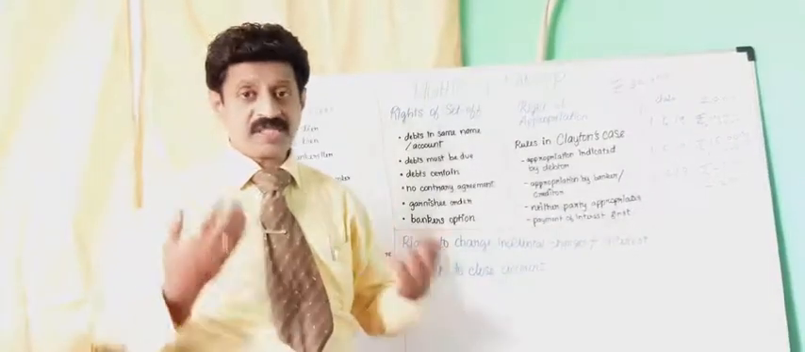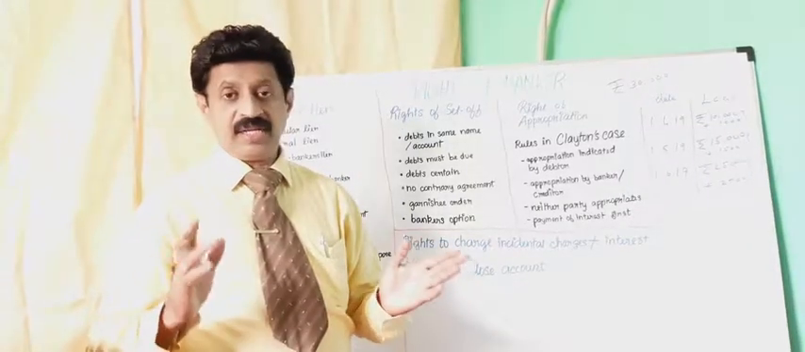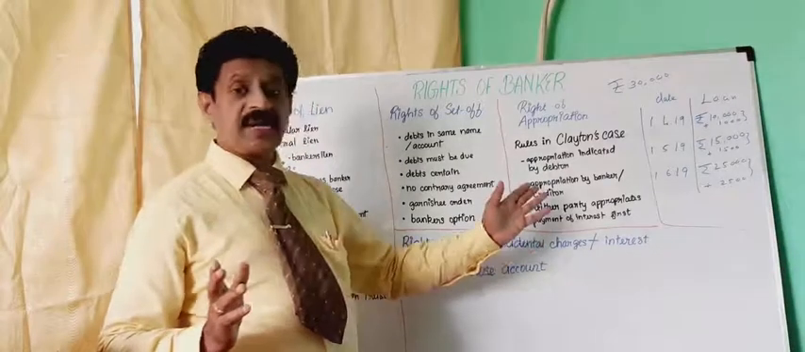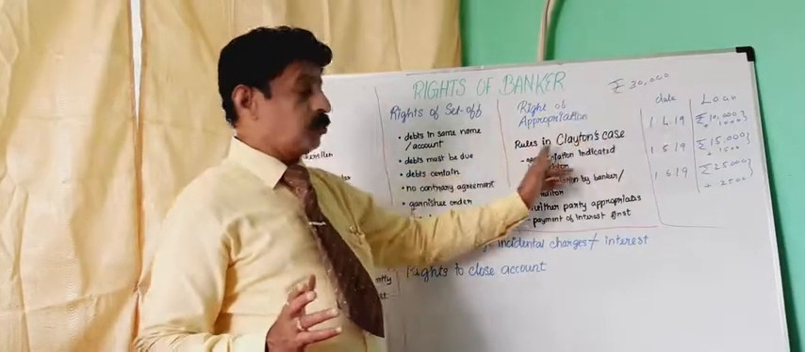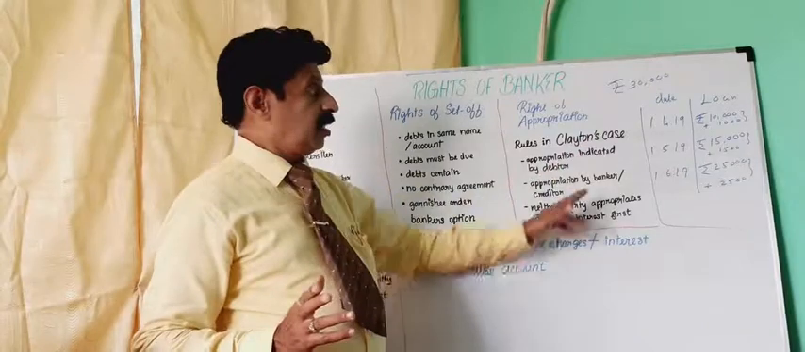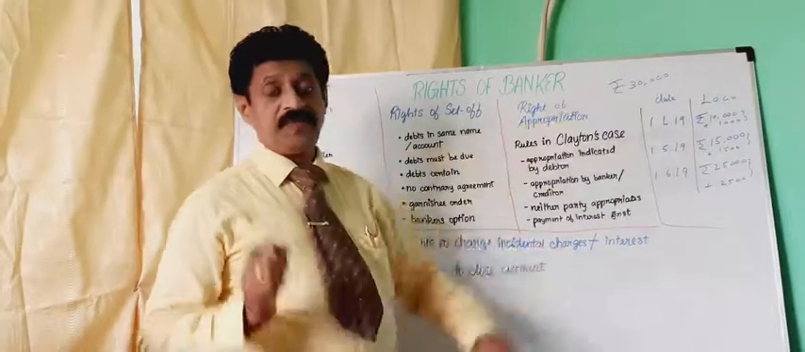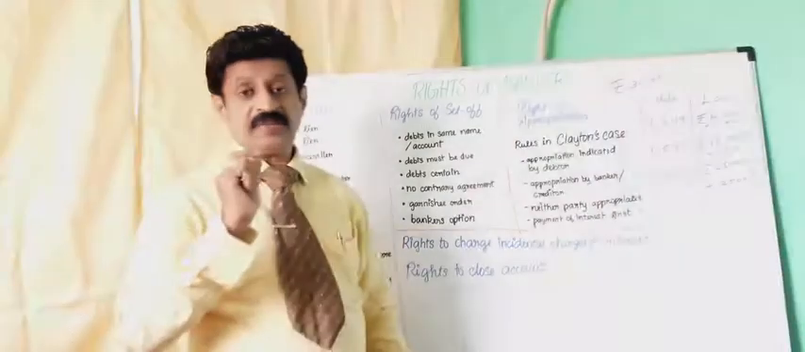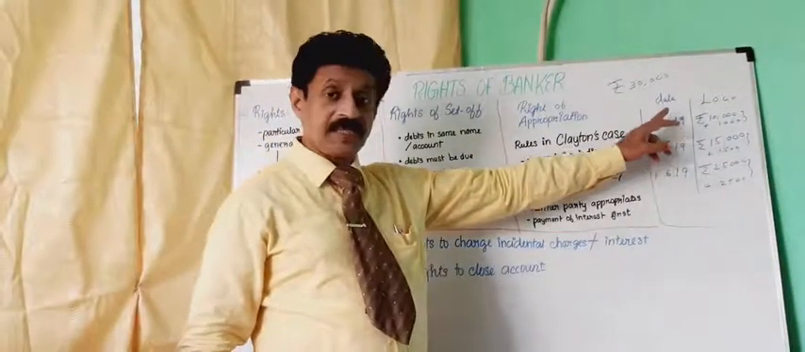The third one, neither party. I have not given any instruction, and the banker has not given anything. Third one, the banker can adjust this amount as per the rule in Clayton's case. That is, he can settle the first loan account. Which loan account has been taken first? The first loan account is very, very important. I have taken the loan on 1/4/2009. This is the first loan amount.